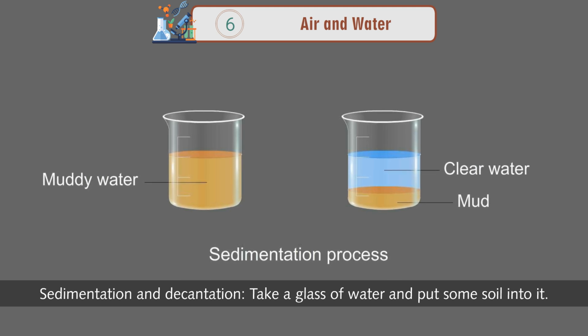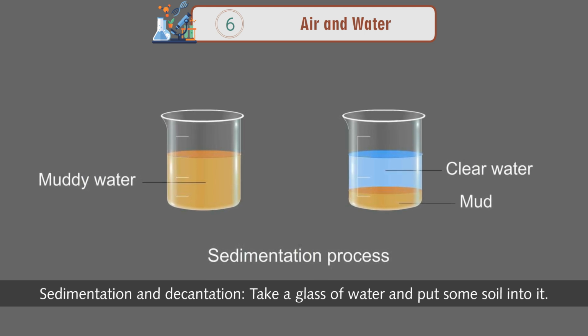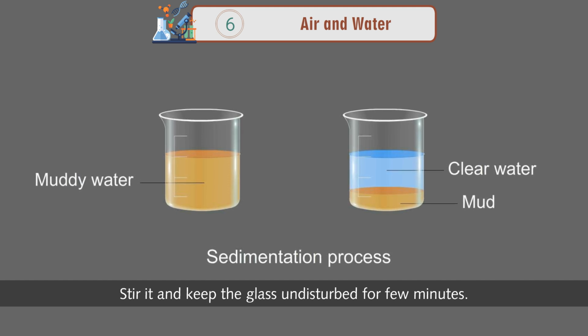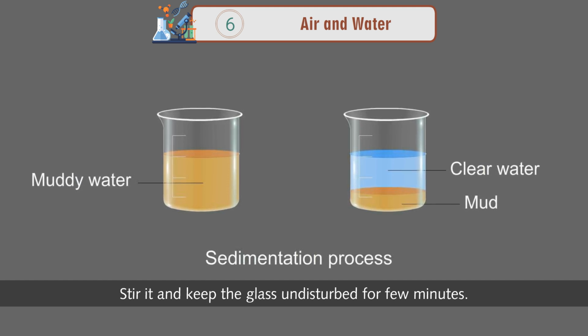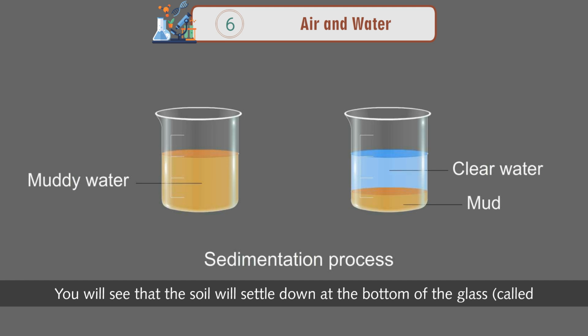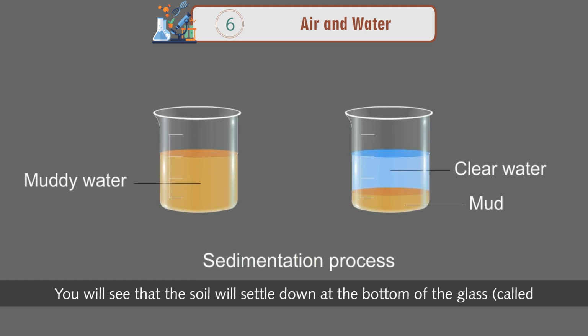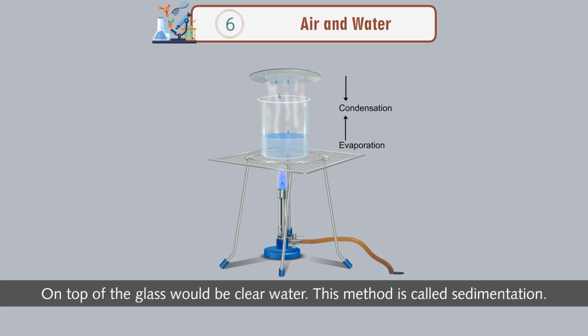Sedimentation and decantation. Take a glass of water and put some soil into it. Stir it and keep the glass undisturbed for a few minutes. You will see that the soil will settle down at the bottom of the glass, called sediments. On top of the glass would be clear water. This method is called sedimentation.